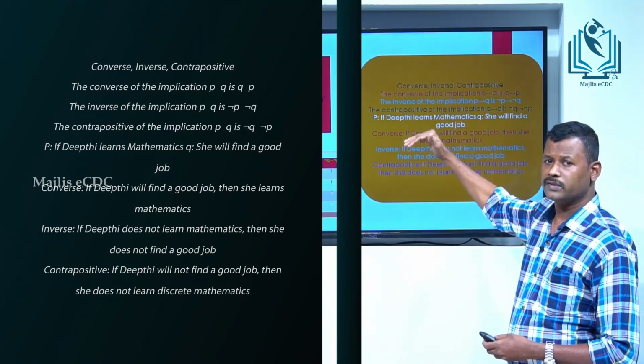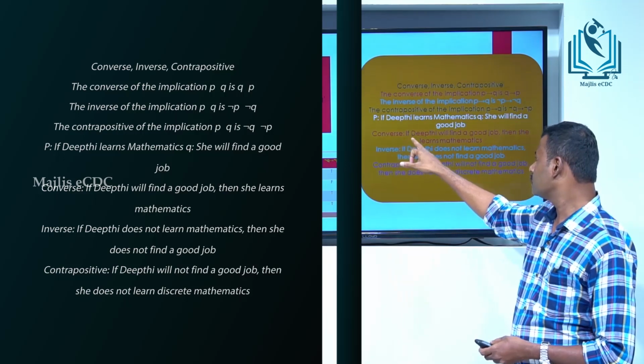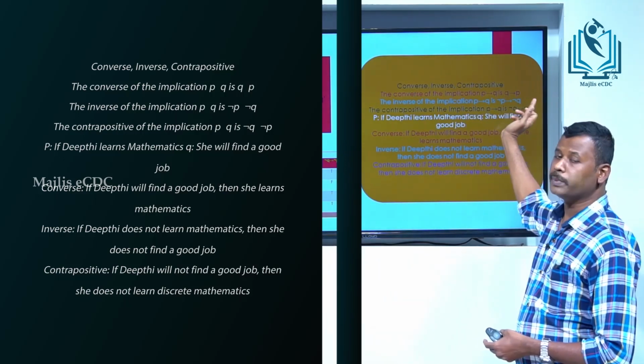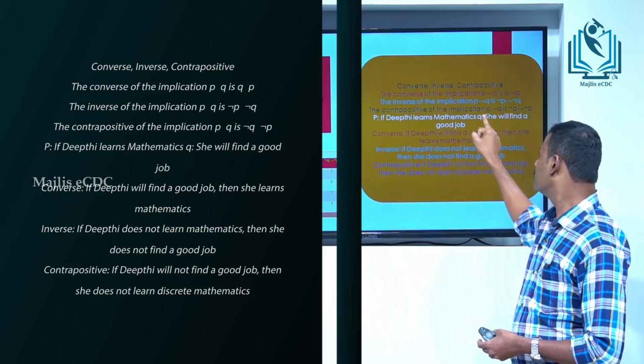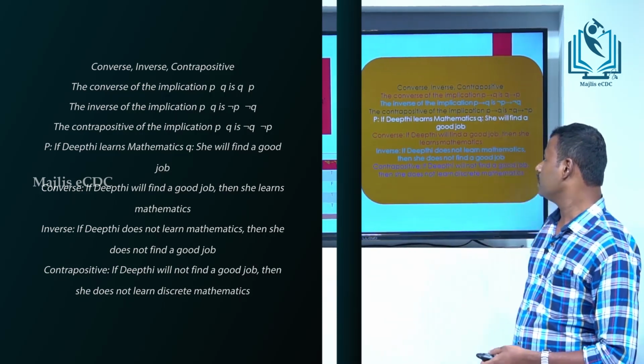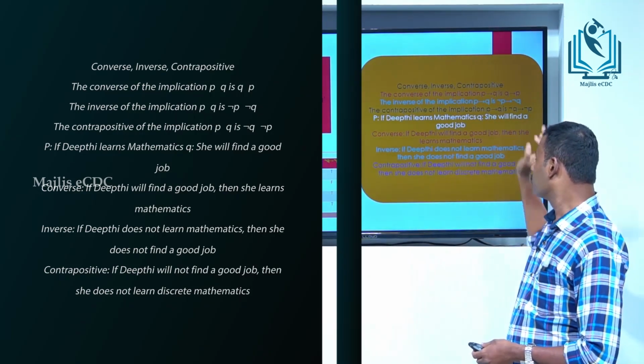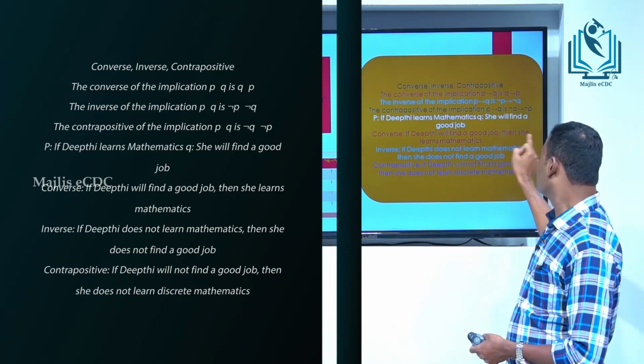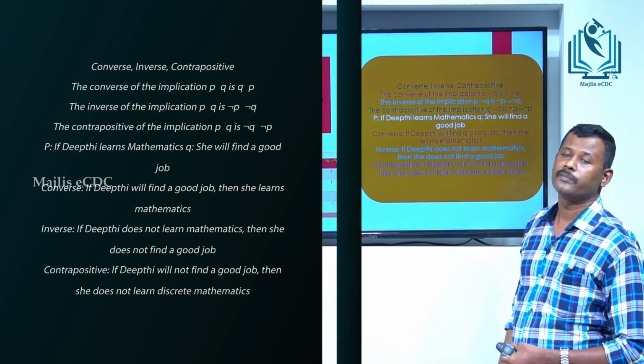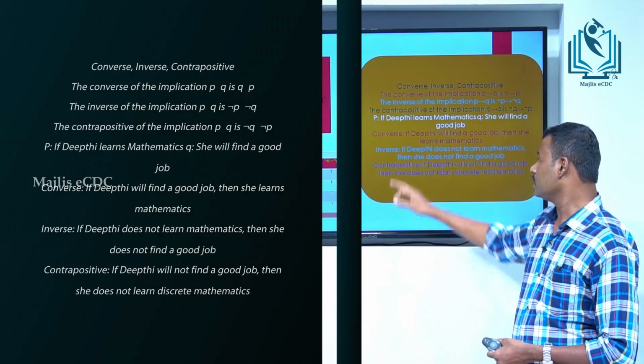First one, converse. What is converse? Converse means Q to P. Here is the statement P, this is the statement Q. Then Q to P is: if Deepthi finds a good job, then she learns mathematics. This is the converse.